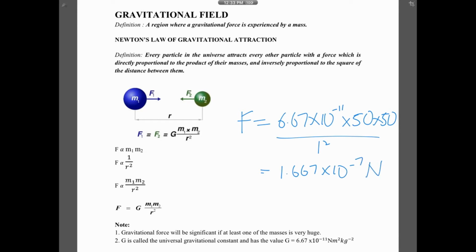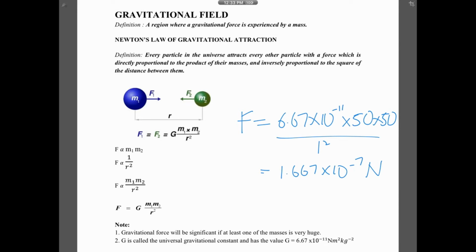So in order for this force to be felt, one of you must be very huge. For example, between the Earth and you. But you cannot even say an elephant or whale and all that. The mass is still not big enough. All right, you must talk about planets, like the Earth and you. Then you will feel the force.